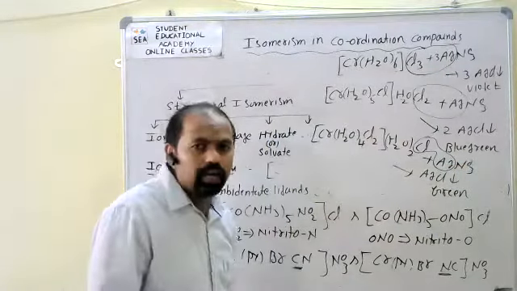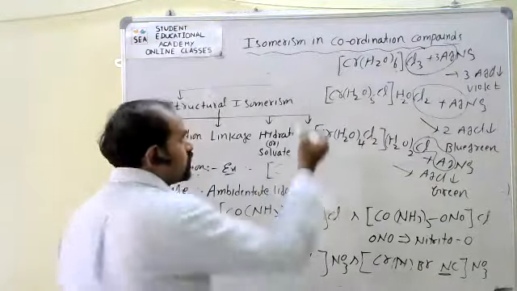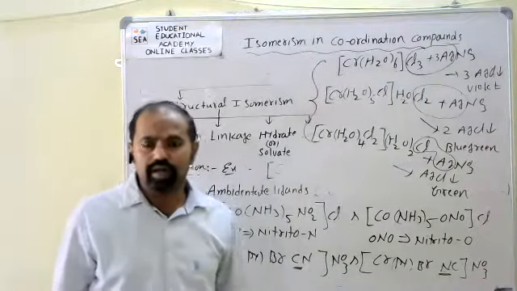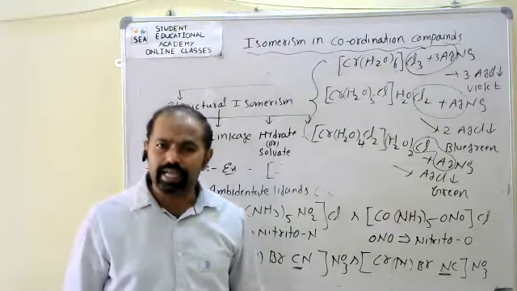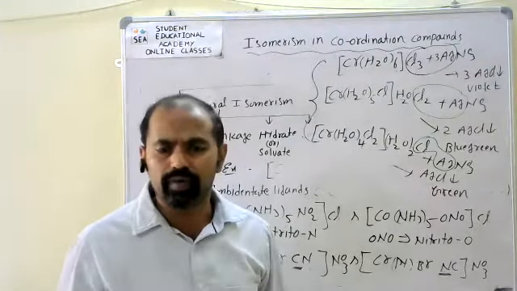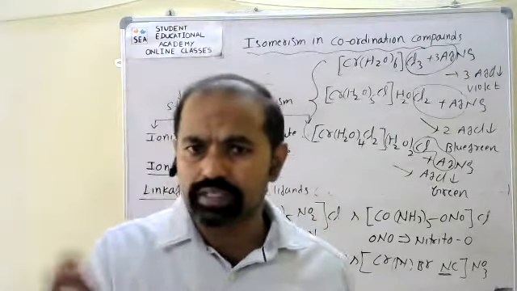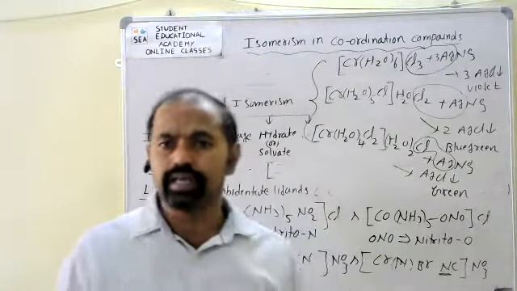All these compounds have the same chemical formula, but the difference is the arrangement of water molecules with respect to the coordination sphere, inside and outside.